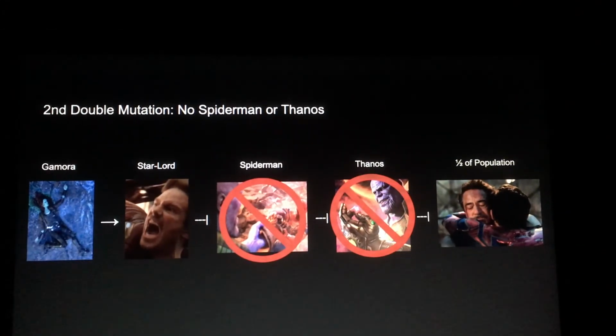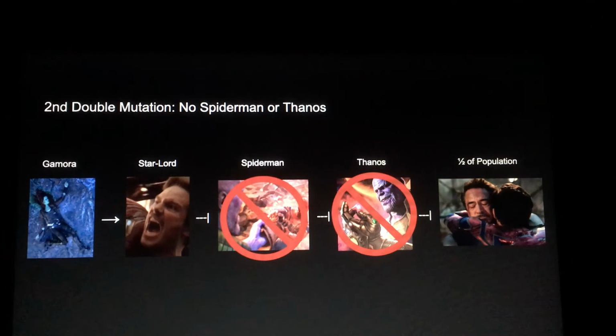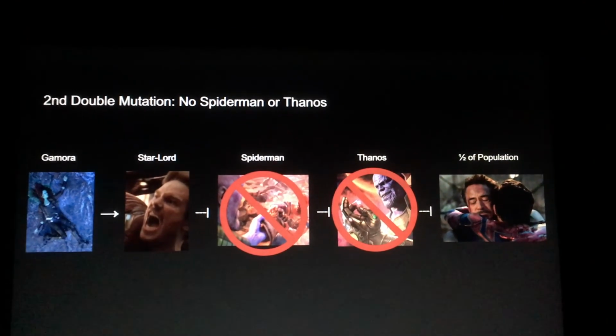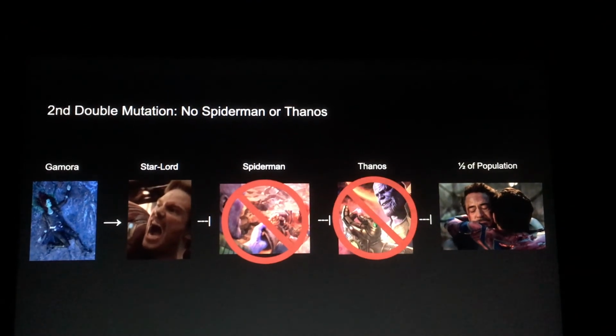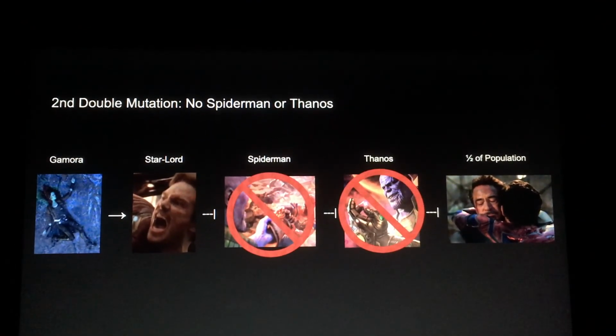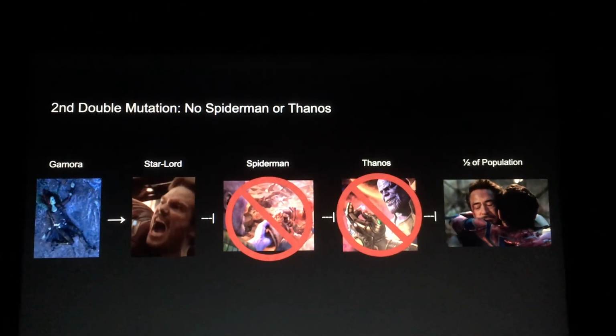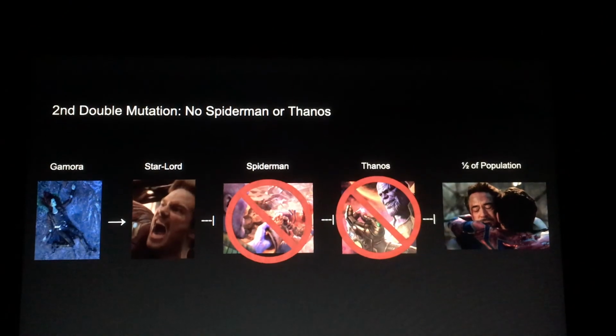This is because if there is a double mutation or higher, we always go off of the latest mutation in the network. It does not matter if Gamora, Star-Lord, or Spider-Man are transcribed if Thanos is not. In the sense of the movie, if Thanos did not exist, the Avengers would not have a cause to fight for, and there would not be a threat to half of the population.